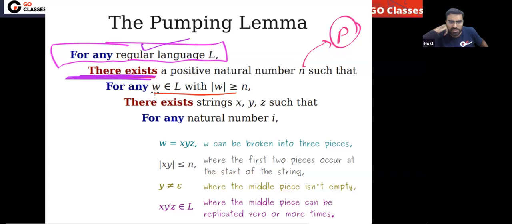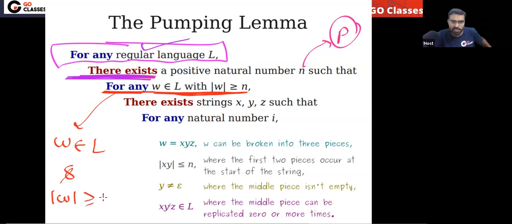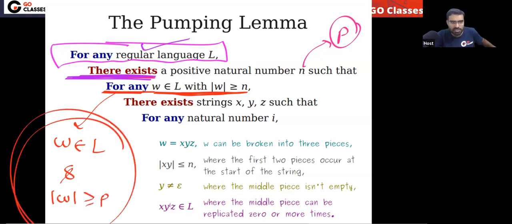Such that for these strings which belong to the language and whose length is greater than or equal to p, we have to prove that you can divide them into 3 parts.